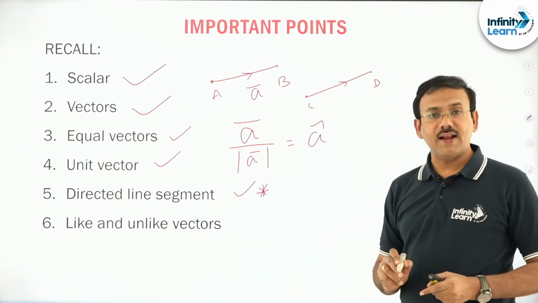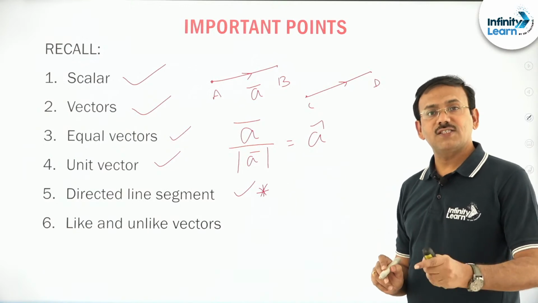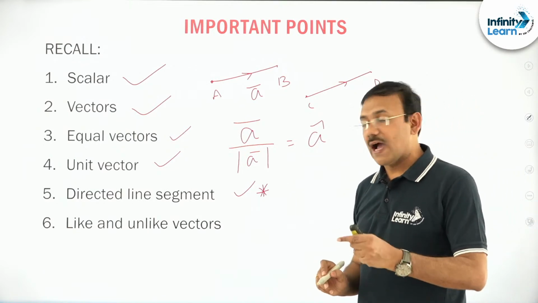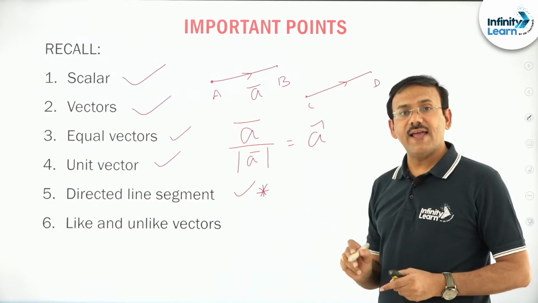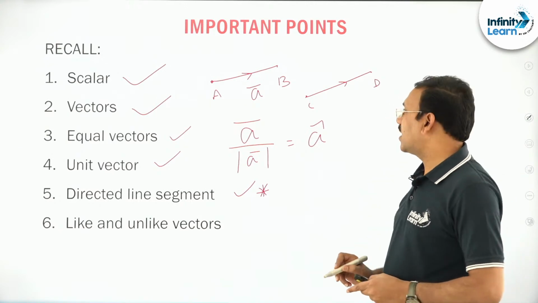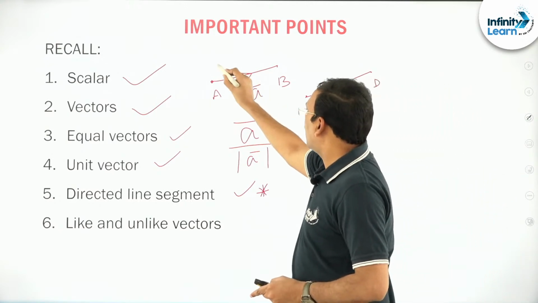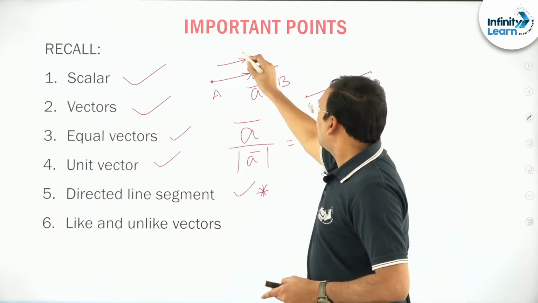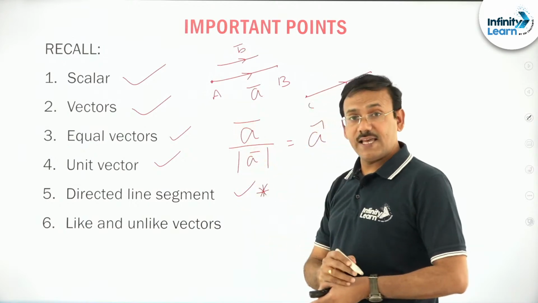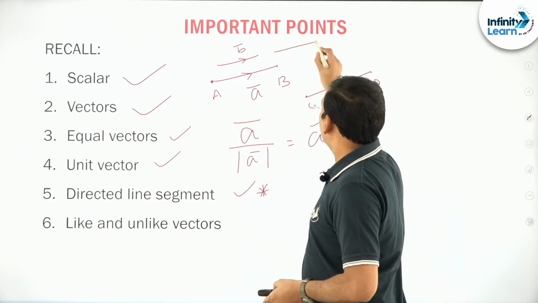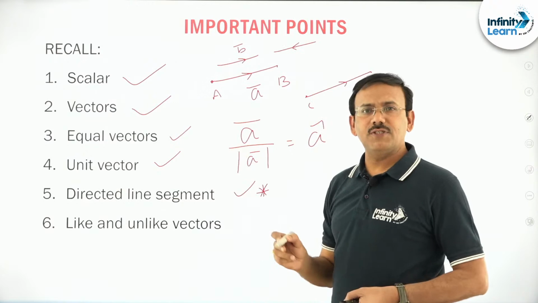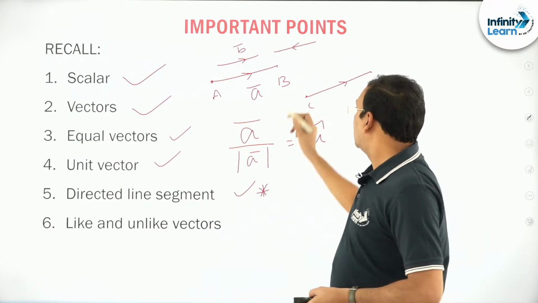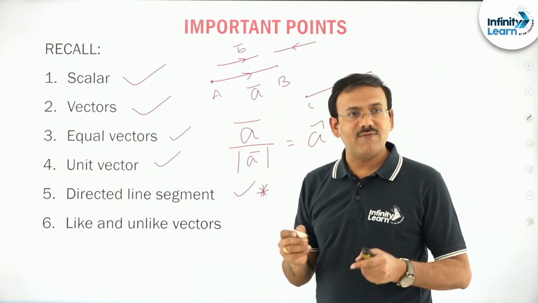Like vectors and unlike vectors. Two vectors are said to be like vectors if they have the same direction, unlike vectors if they have opposite directions. Suppose this is A bar, and B bar may not have the same magnitude, but if the direction is same, A bar and B bar can be said to be like vectors. So let me take another vector in exactly the opposite direction. We can call these two vectors unlike vectors.